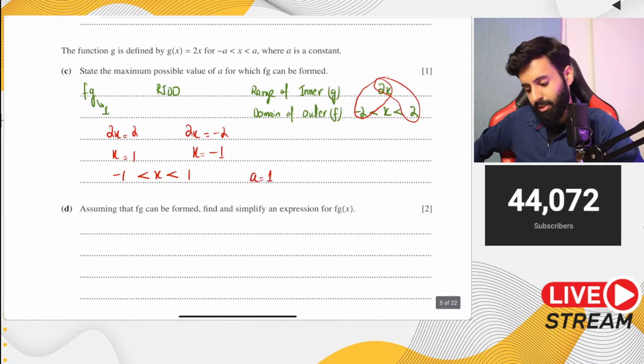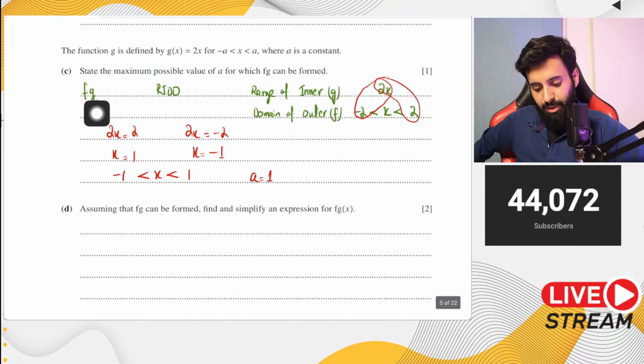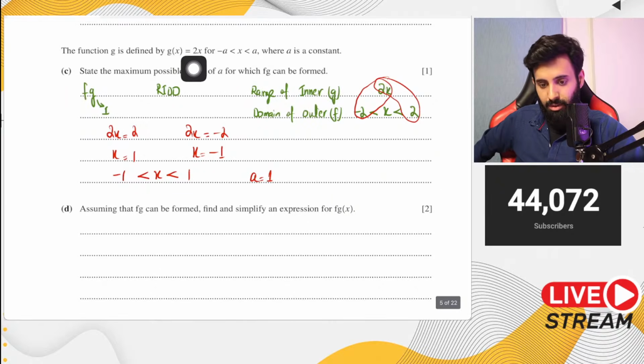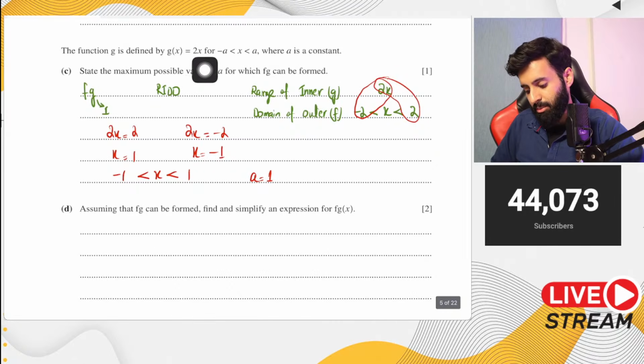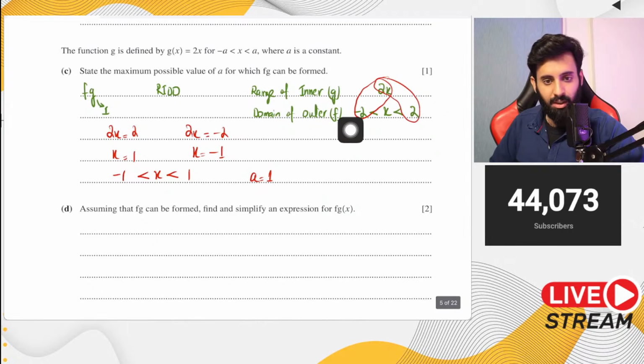Now I'll explain this again. For fg to be formed, the range of the inner function should be equal to the domain of the outer function. The range of the inner function is 2x itself. This 2x should be less than 2 and greater than minus 2.